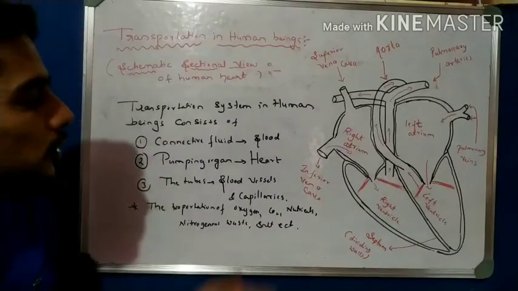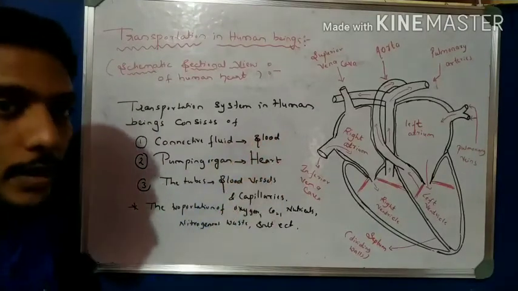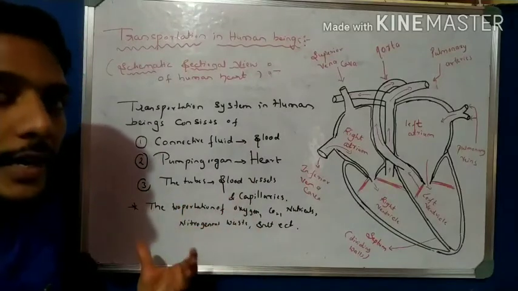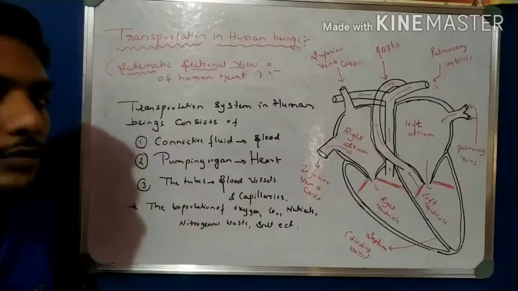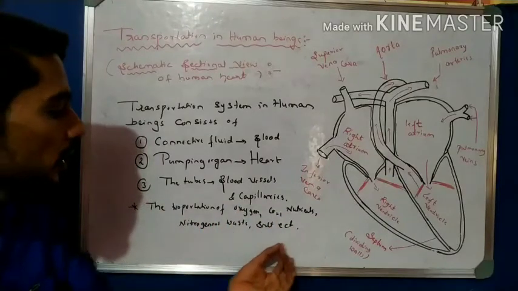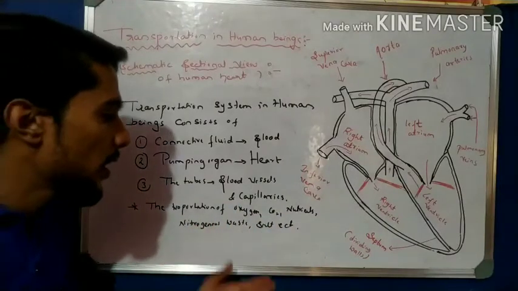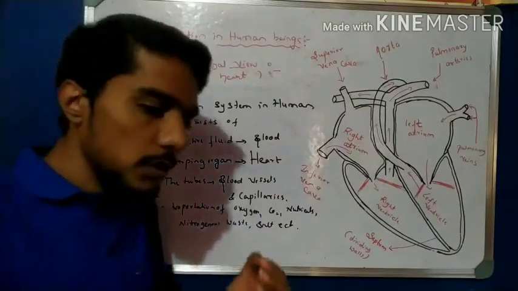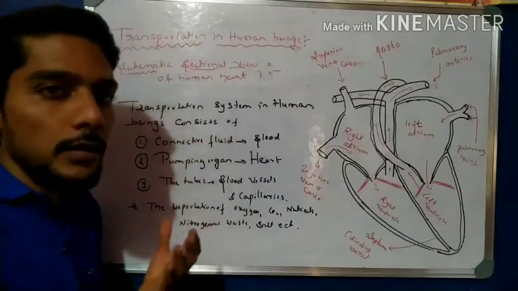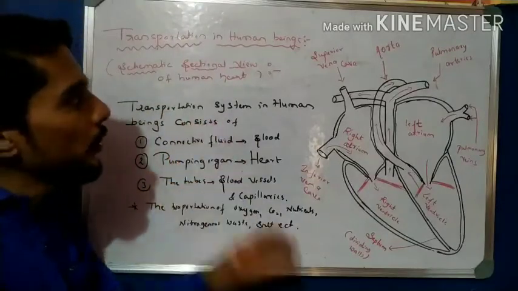So our transport system consists of three parts: blood, heart, and blood vessels with capillaries, and they help in the transportation of materials. The materials may be oxygen, carbon dioxide, nutrients, nitrogenous waste, etc., transported throughout the body. So this is the basic concept of transportation in human beings.